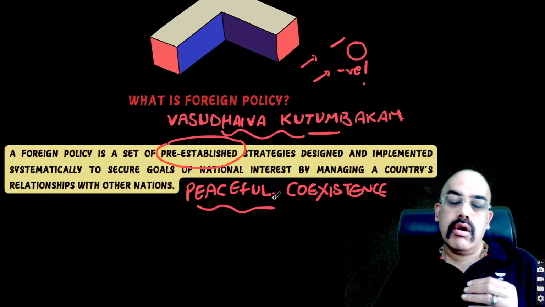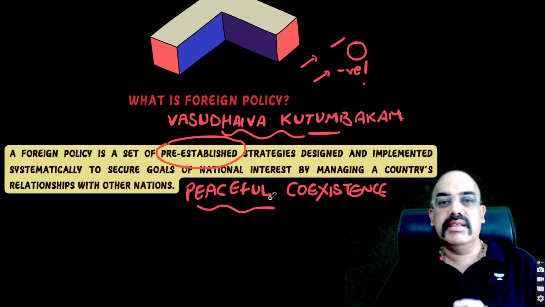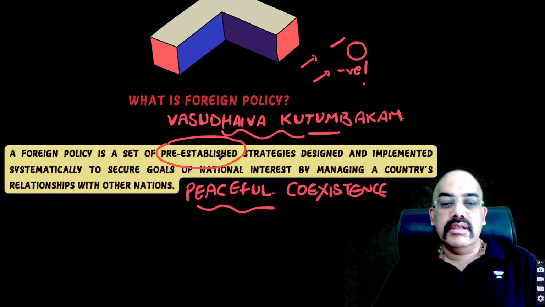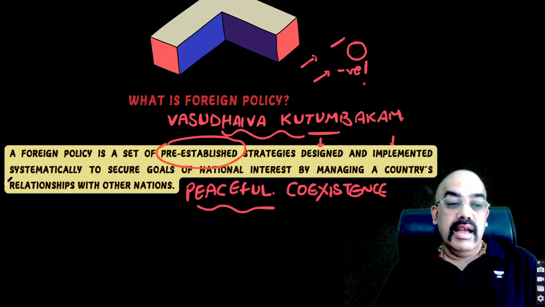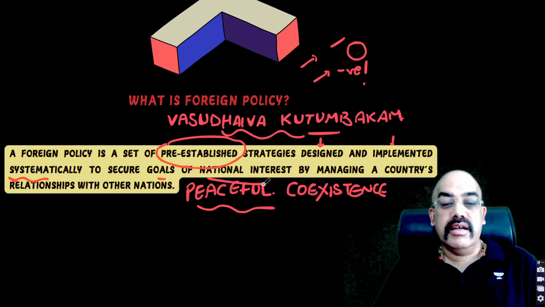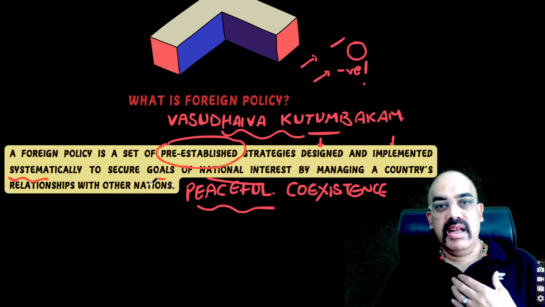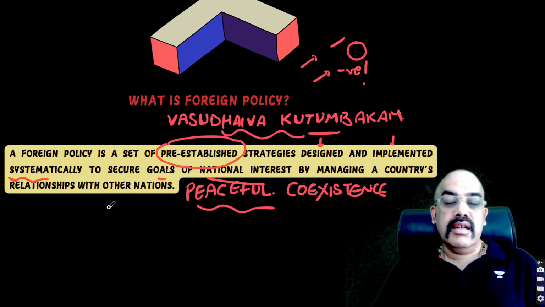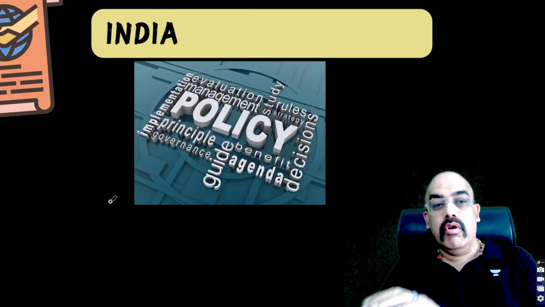हम लोग वॉर को कभी अपनी प्री डिटरमाइंड फॉरेन पॉलिसी बना ही नहीं सकते. As simple as that. So a foreign policy is a set of pre-established strategies, but it will be designed and implemented in a particular way to secure goals of national interest. Interest क्या है? Interest वो है जो मेरा interest है, मेरे देश का interest बढ़ना चाहिए. So the idea is, international relations में we will be forming all of this part.